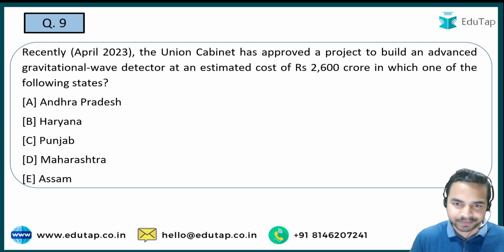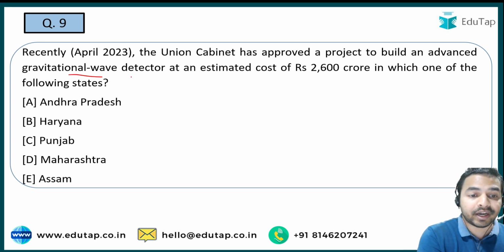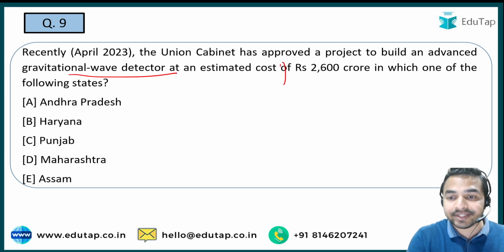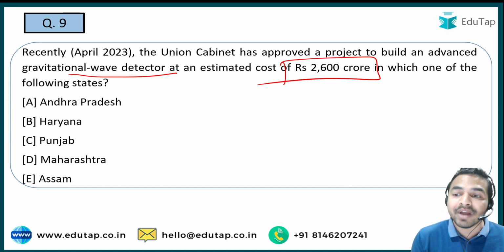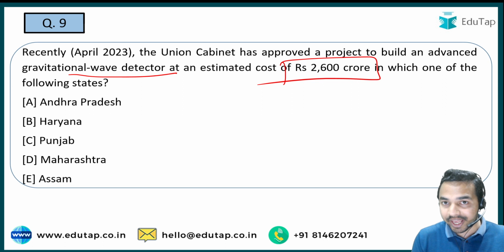Now the next question. So Union Cabinet ने recently approved किया है project in which they are going to build an advanced gravitational wave detector और उसकी cost है 2600 crores. और आपके सामने question ये है कि कौन सी state के अंदर basically हम इसको establish करने वाले हैं. Is it आंध्र प्रदेश, हरियाणा, पंजाब, महाराष्ट्र एंड असम?